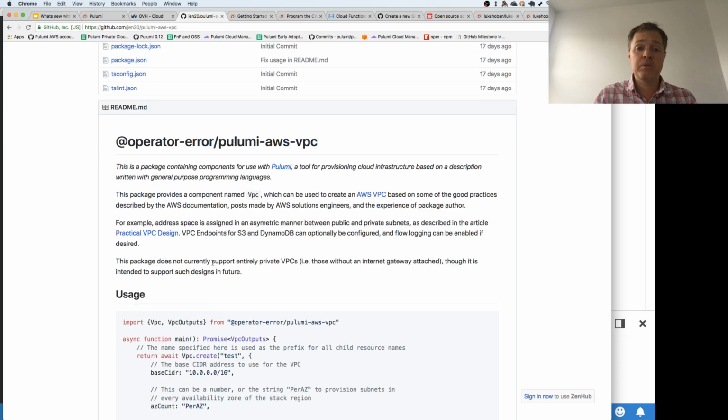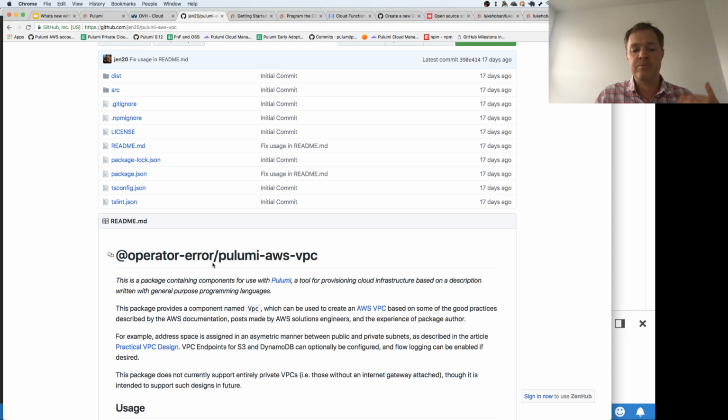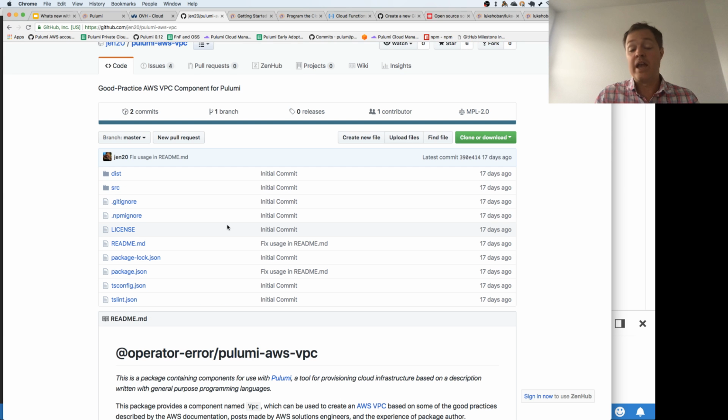And James has several other libraries that he has made and is making available. So I definitely encourage folks to check those out. Really good examples of AWS infrastructure being built with Pulumi.